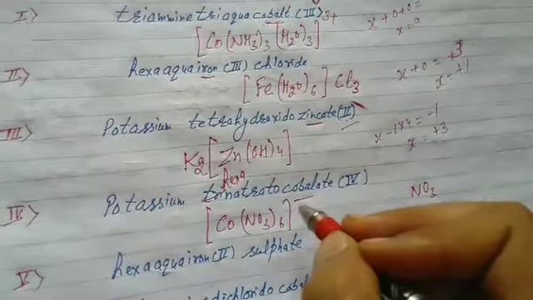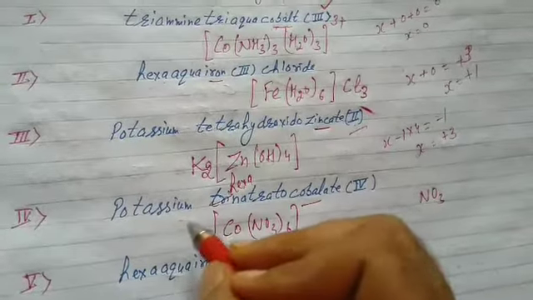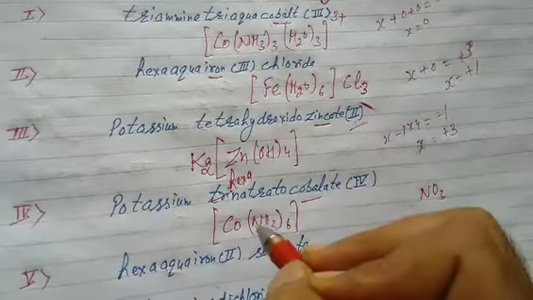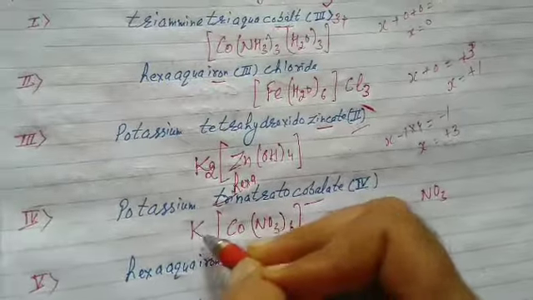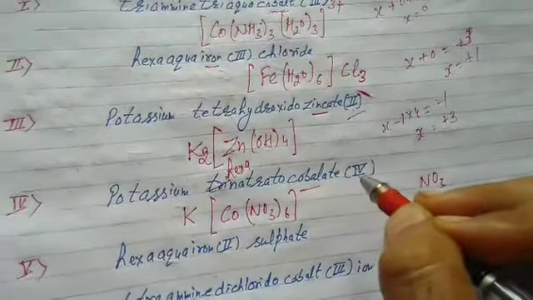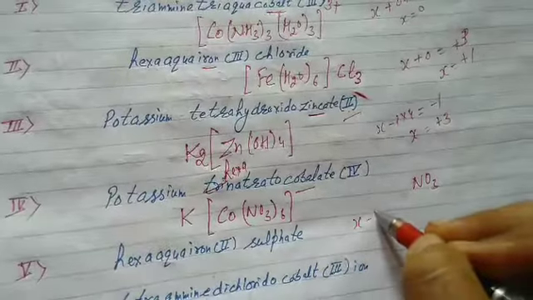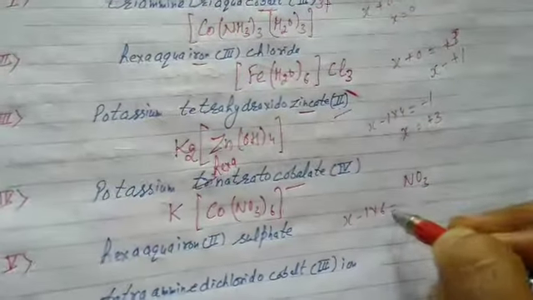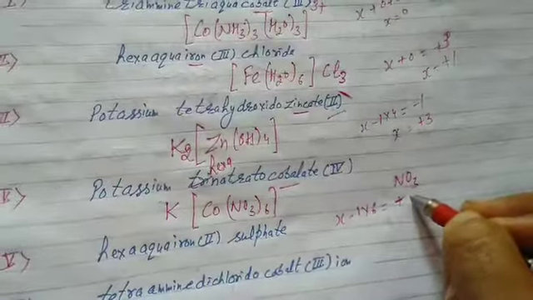It is clear. Before the ligands, if a metal is mentioned, it is your cation part. It is not the complex part. It is outside of the complex, that is the left part, the cation part. Now we have to adjust its primary valency 4, students. Nitrate minus 1 into 6. 4 will come if the total charge on the complex is minus 2.